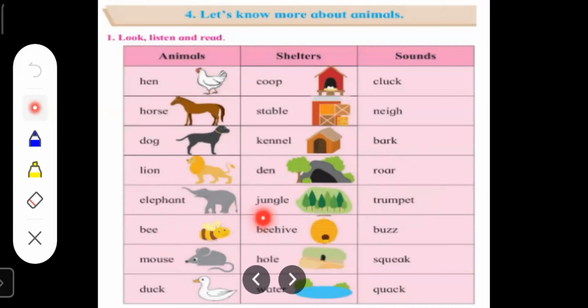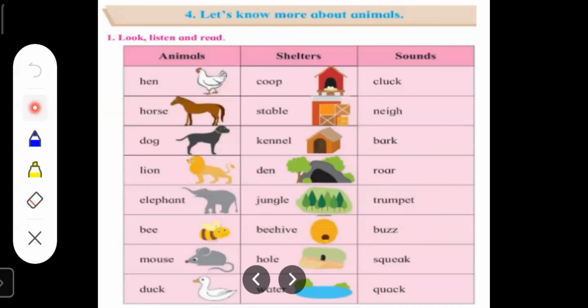The place where honeybees live is called as a beehive, or it is also called as a honeycomb. And the sound made by a bee is buzz.